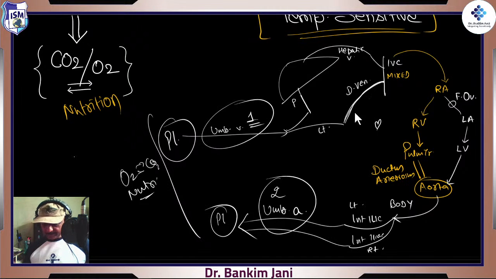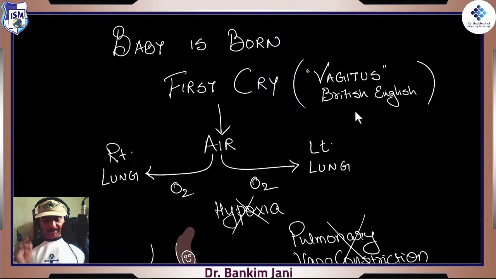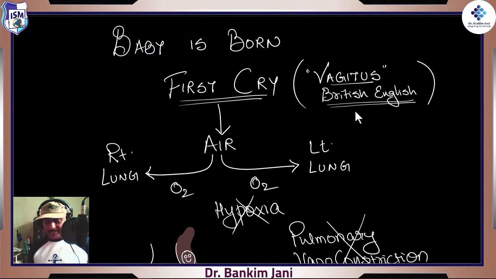Okay. All right. Now here is the baby. The baby is born, and its first cry. This is what is called vagitus. This is British English, where they have given a word for that first cry. This first cry is vital. That's why if the baby is not crying, then even a pain impulse is given to that baby. That baby is slapped on the back, right?